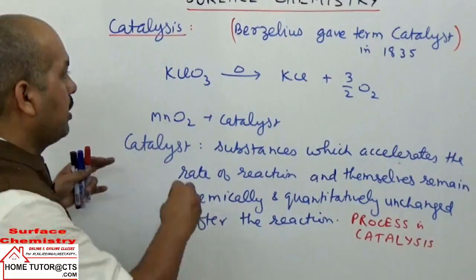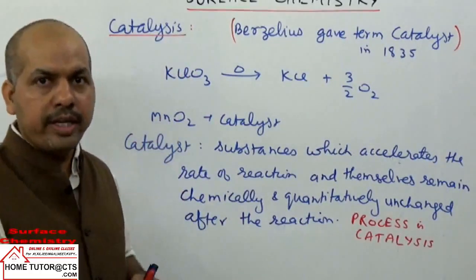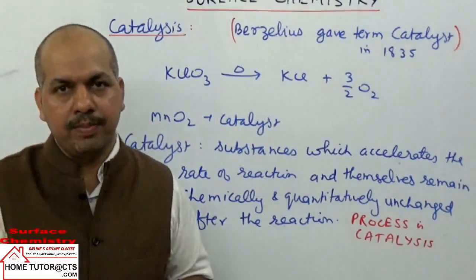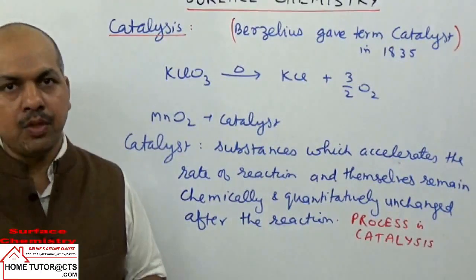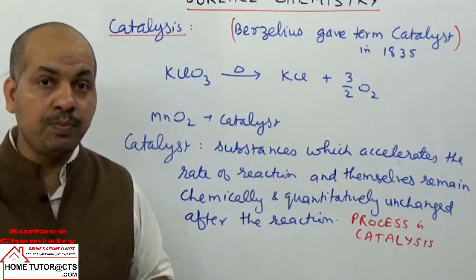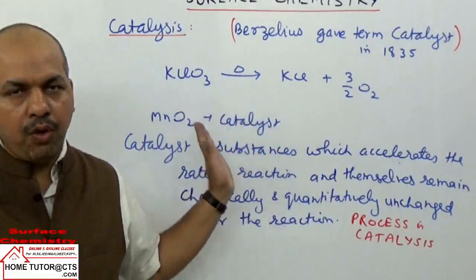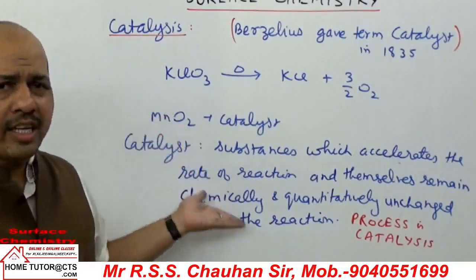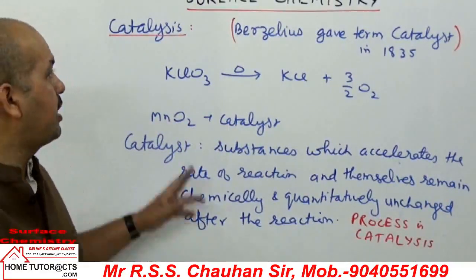So in reactions, a catalyst may or may not take part directly, but at the end of the reaction it remains unchanged. Suppose it is involved in some step, but at the end of the reaction it is produced back. What happens when the catalyst is not consumed? A small amount of catalyst will be sufficient for catalyzing a reaction for a long time, because at the end of the reaction it remains unchanged. So again it is produced, and again it catalyzes more reactant molecules.